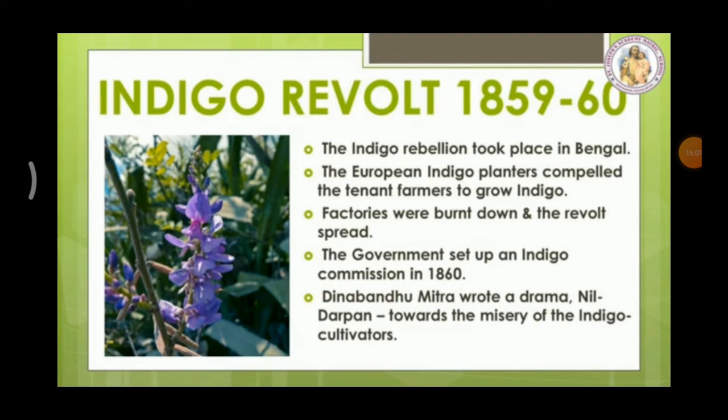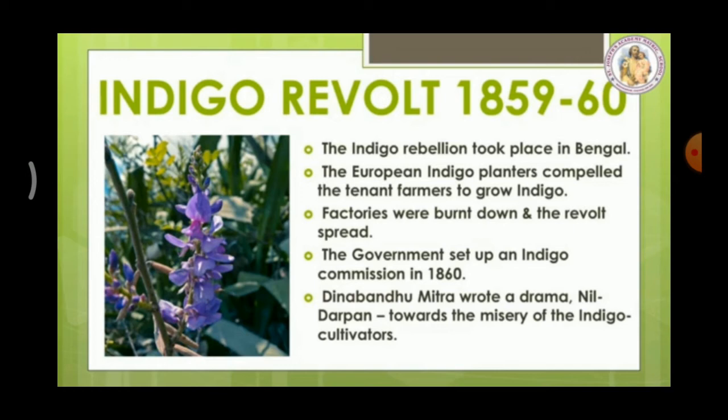Indigo is nothing but one tropical plant. The Indigo Revolt took place in Bengal. The primary use of indigo is as a dye for cotton yarn, which is mainly for the production of denim cloth for blue jeans. So what is indigo? It is one type of plant, mainly a tropical plant, that means only in very hot regions can we see this type of plant. This indigo rebellion, indigo fight, happened in which place?